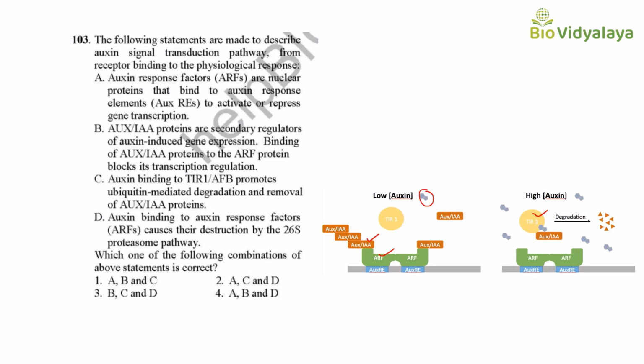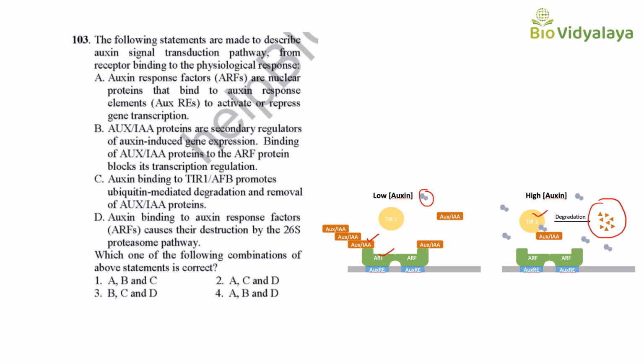This auxin-bound receptor recognizes the AUX/IAA protein for ubiquitination and degradation. So degradation of AUX/IAA protein occurs at higher auxin concentration, and that will allow auxin-regulated gene transcription.